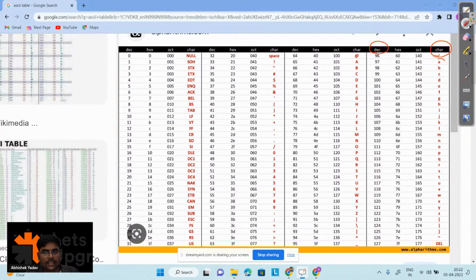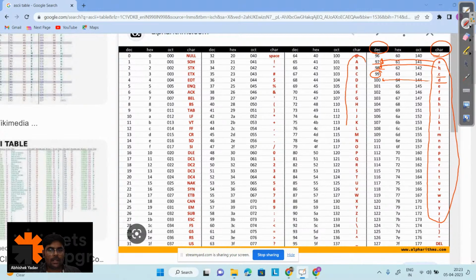For each lowercase character, we have the corresponding ASCII value, the corresponding ASCII code. That is, for a it is 97, for b it is 98, for c it is 99, for d it is 100. Right, everyone?